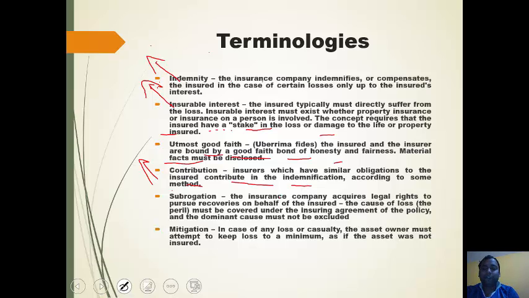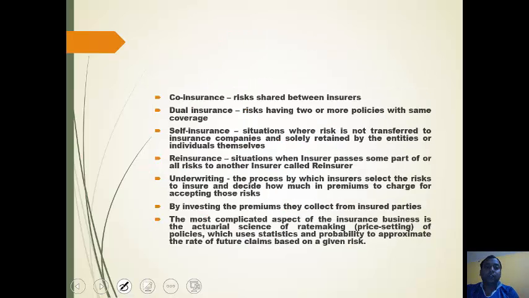The insurance company acquires legal rights to pursue recoveries on behalf of the insured. The cause of loss must be covered under the insuring agreement of the policy and the dominant cause must not be excluded. Mitigation. In case of any loss or casualty, the asset owner must attempt to keep loss to a minimum as if the asset was not insured.